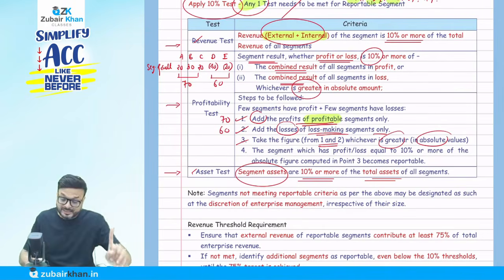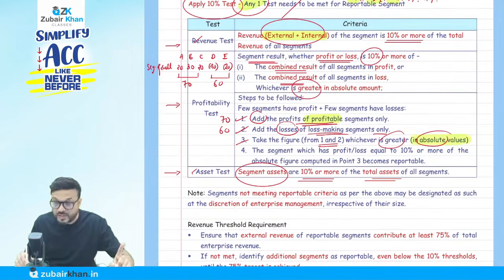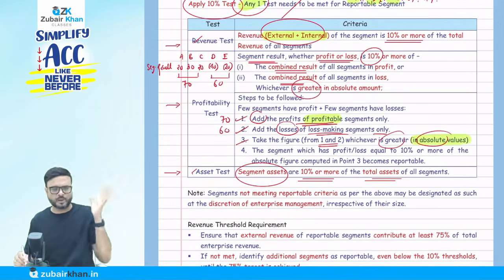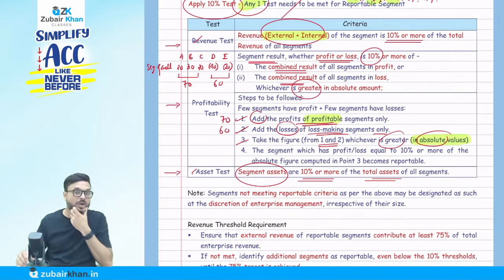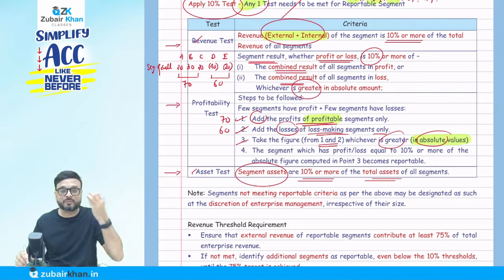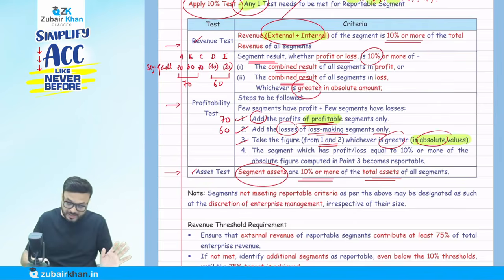No. They say whichever is greater in absolute value. What does absolute mean? When I say absolute value, what is going to happen? They say ignore the sign. Don't call it a loss. Don't call it a negative figure. I will say 70 or 60, whichever is greater. So 70 is greater.